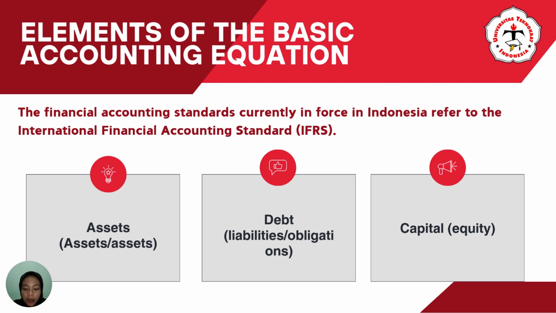From the company's perspective, both debt and capital are a form of the company's obligation. Debt requires the company to pay interest and principal on loans to creditors. Meanwhile, capital is the company's obligation to pay the company owner in the form of dividends or return of capital.